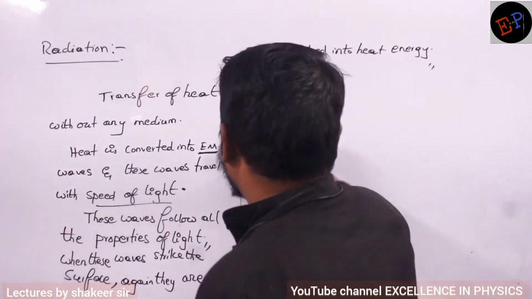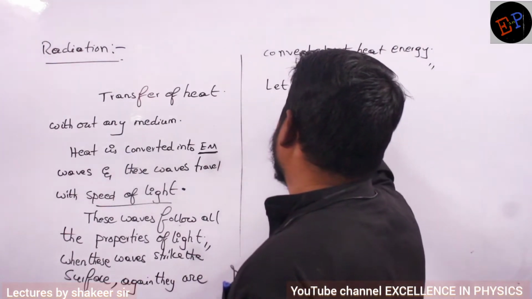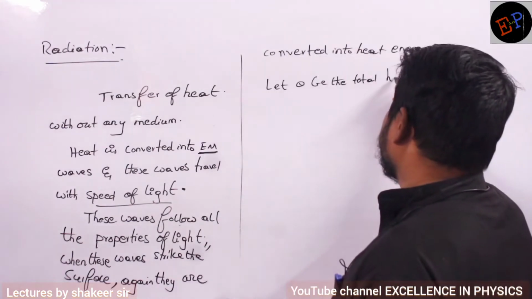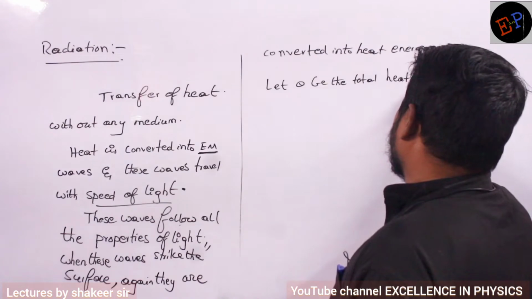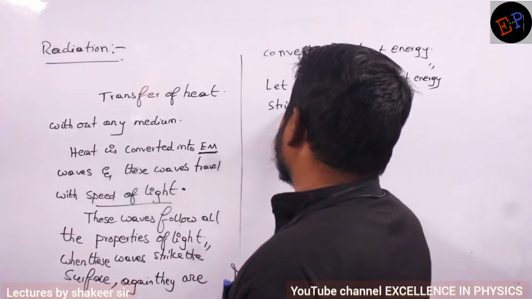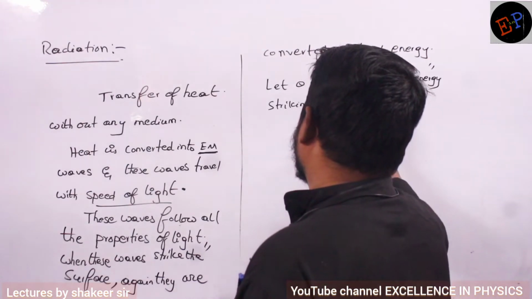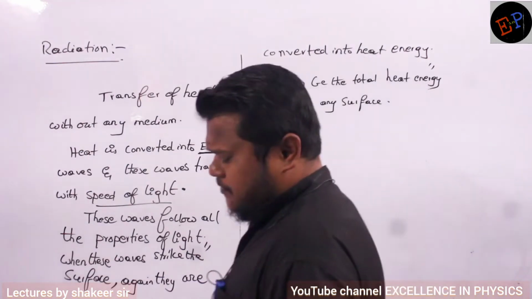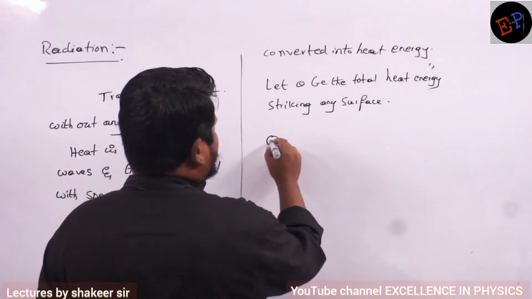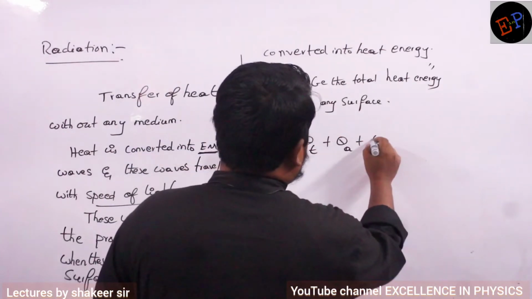Now see. Let Q be the total heat energy striking any surface. Clear? So out of this total heat energy, Q can be written as Qt plus Qa plus Qr.